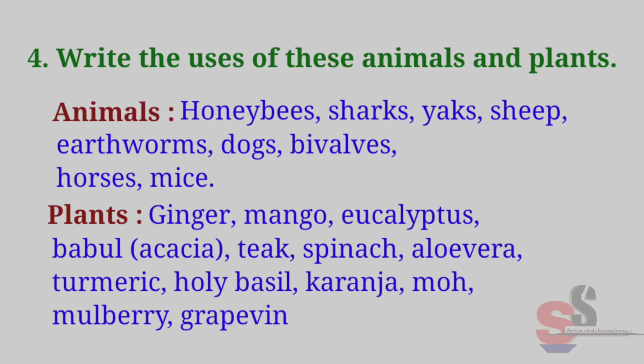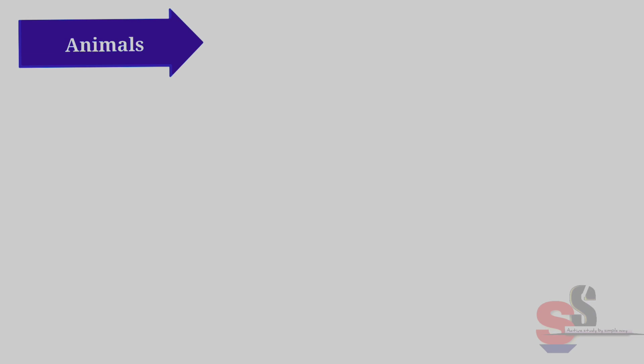Question 4. Write the uses of these animals and plants. Animals: honeybees, sharks, yaks, sheep, earthworms, dogs, bivalves, horses, mice. Plants: ginger, mango, eucalyptus, babul, acacia, teak, spinach, aloe vera, turmeric, holy basil, karanja, moha, mulberry, grapevine. First, we will see the uses of animals.